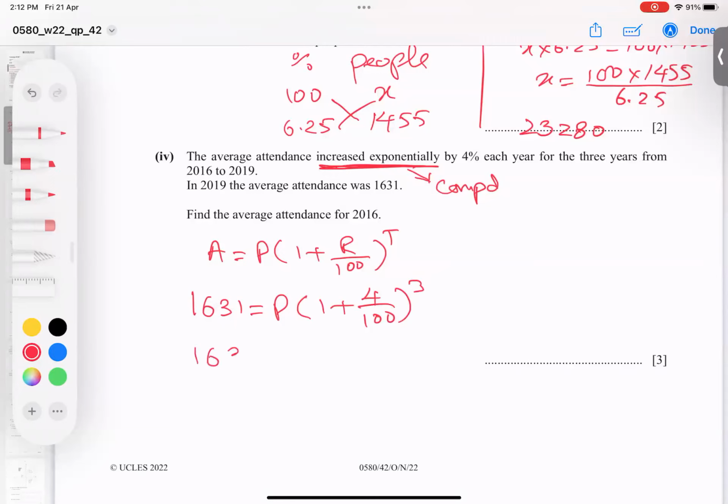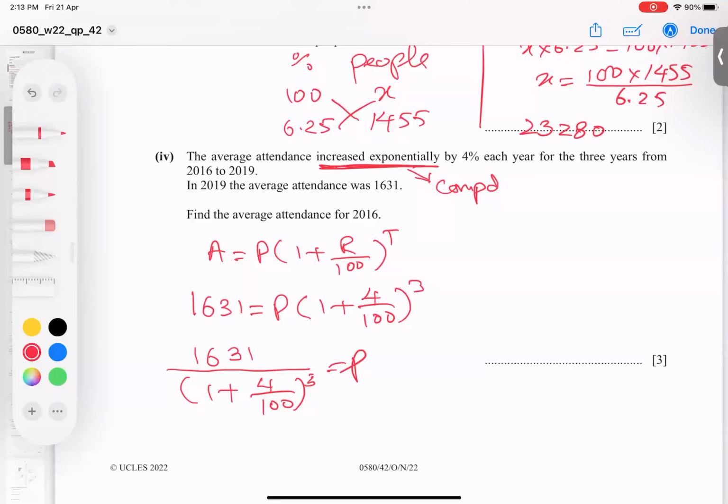So 1631 over (1 plus 4 over 100) to the power 3 will give us the actual attendance. Okay, so let me check. We can type it separately or you can type it together. So no issue at all.